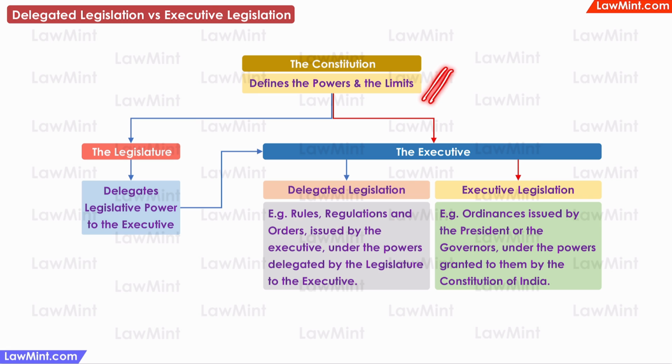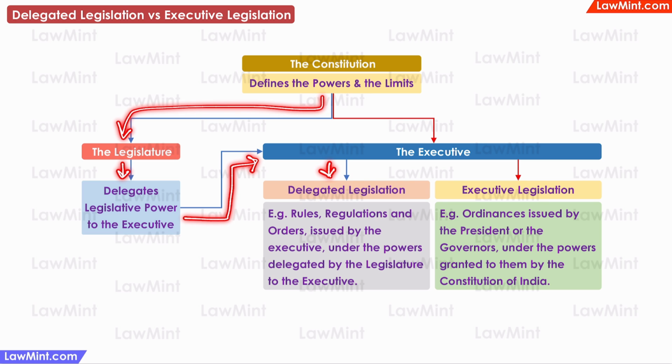At the highest level, the power to make any legislation has to come from the Constitution, and the Constitution grants the powers to make laws to the legislature. After making a law, the legislature may delegate some of the powers under that law to the executive. The rules, regulations, and orders issued by the executive under the powers delegated to them by the legislature is called